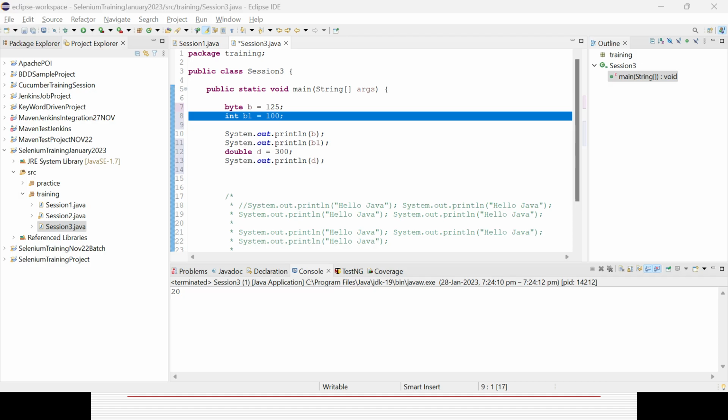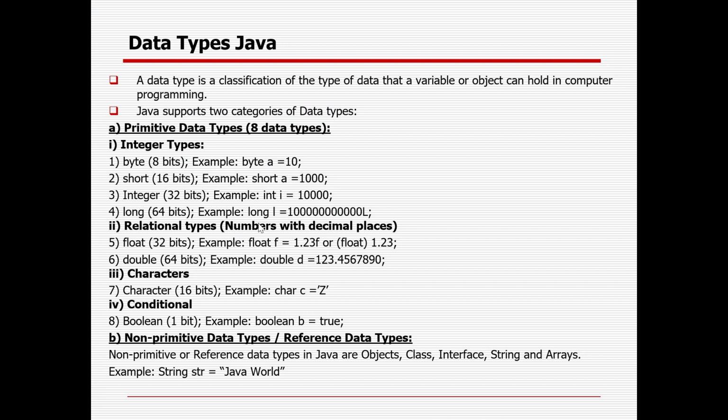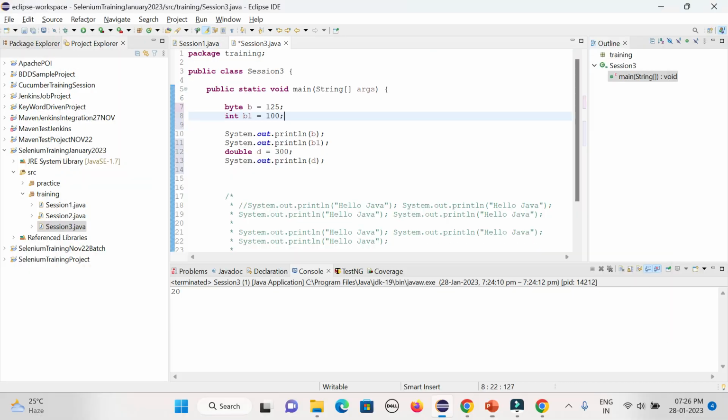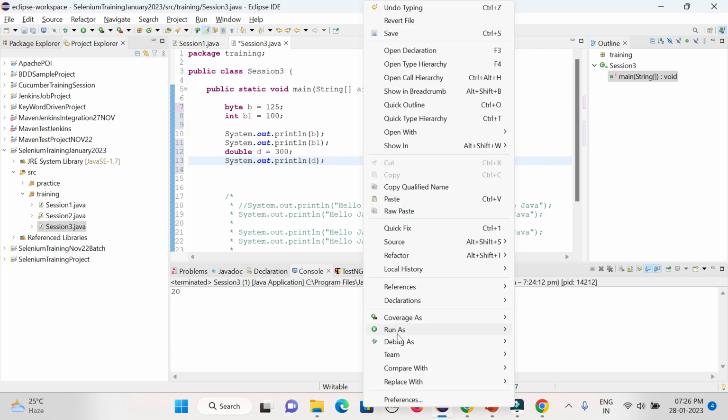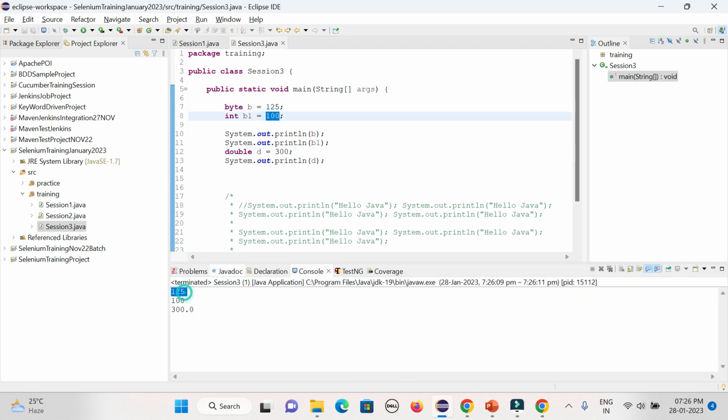So it will only print the integer format. Means there is no decimal. But in case you are going here the relational type, so automatically you are not giving anything, right? Still it will be displaying in the decimal format. So that is the way, right? You could see here it is coming as 300.0, because the type is relational type, double or float, right? One decimal point will be coming automatically, though you have defined 300. But for the integer related part, you could see there is no decimal part.